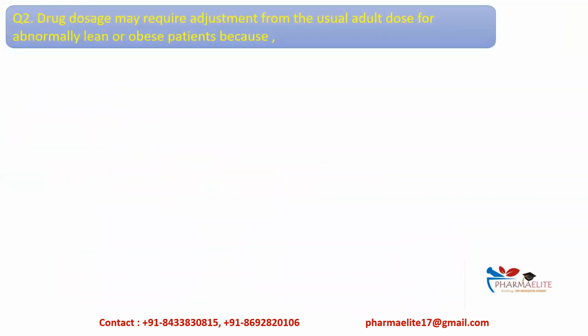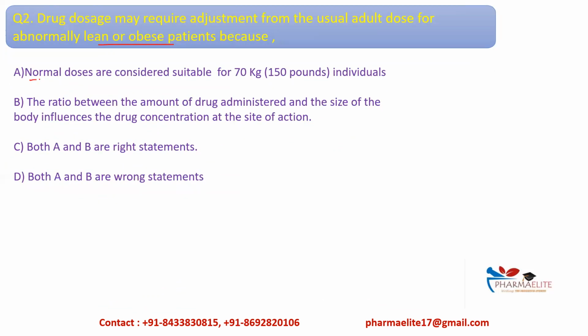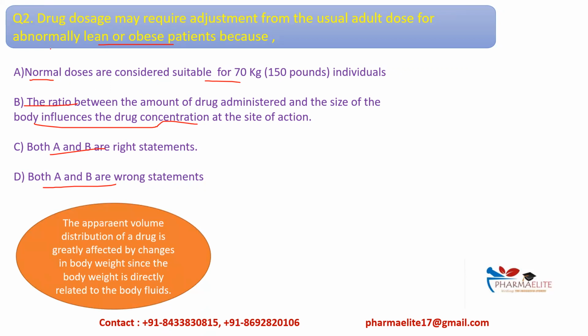The next question. Drug dosage may require adjustment of the usual adult dose for abnormally lean or obese patients because, first option A, normal doses are considered suitable for 70 kg, that is around 150 pounds individuals. Then B, the ratio between the amount of drug administered and the size of the body influences the drug concentration at the site of action. Then C, both A and B are right statements, and D, both A and B are wrong statements.